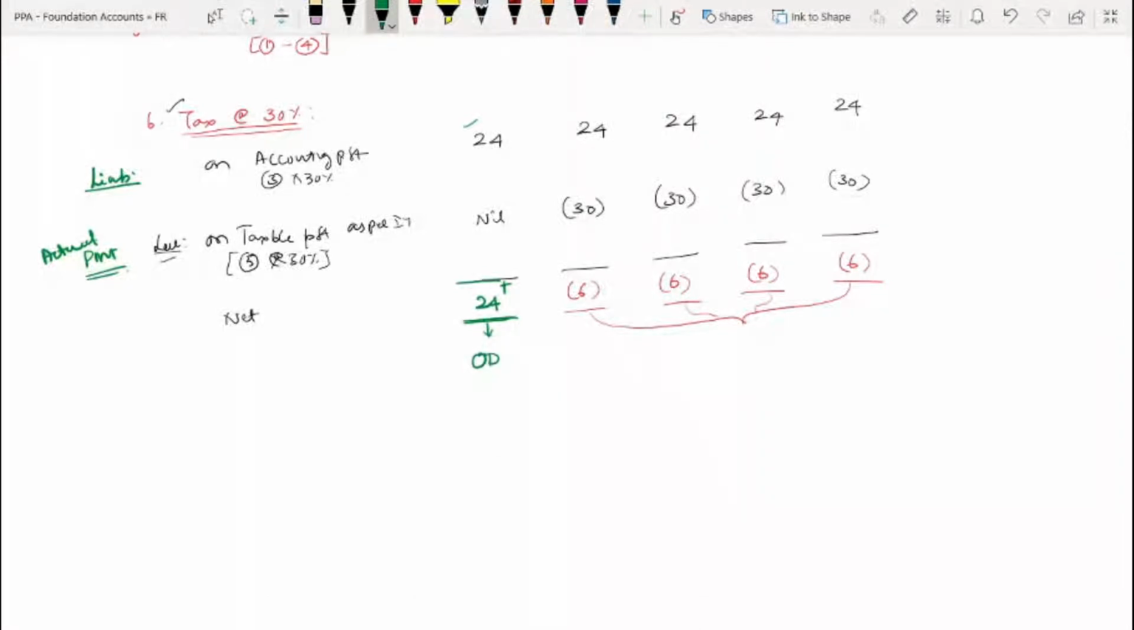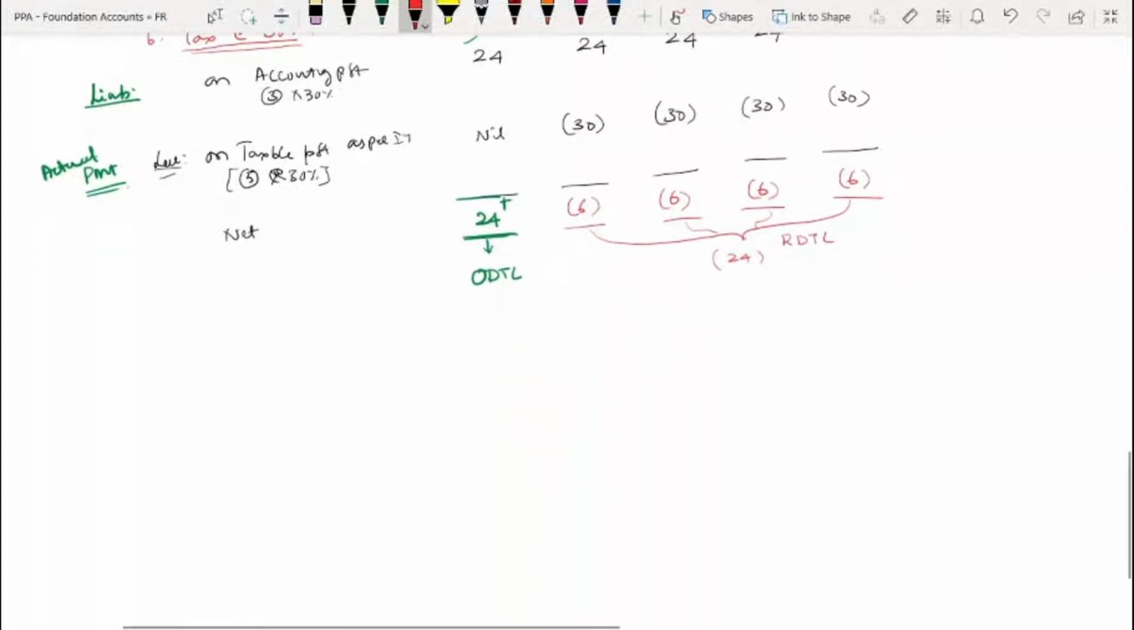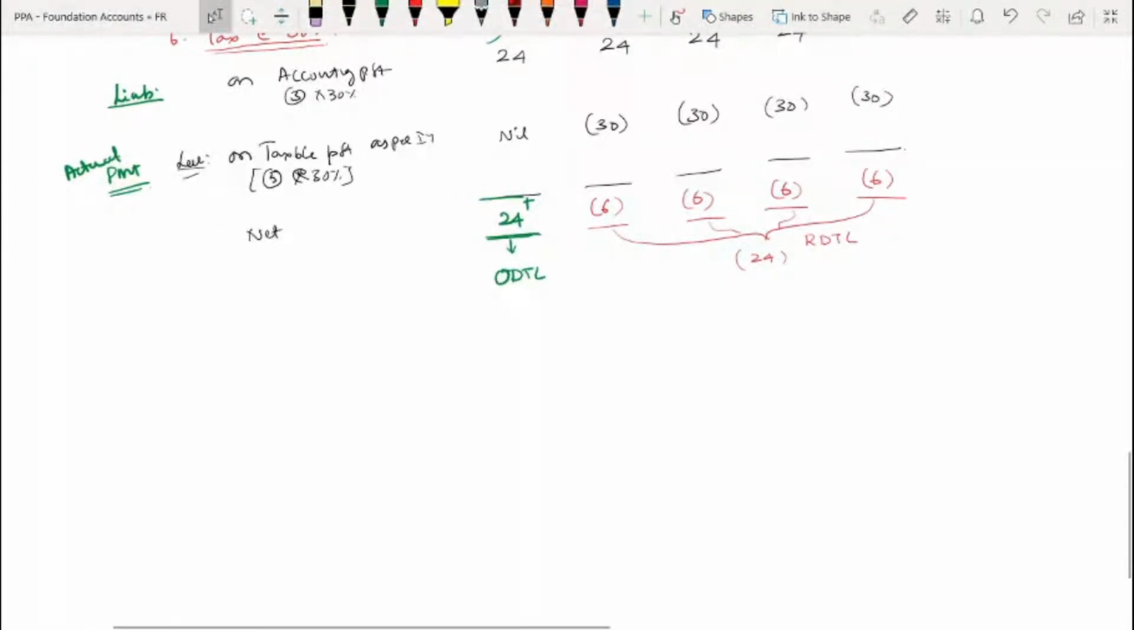Yes, sir. Originating deferred tax liability. Correct? So in the future, this 66 rupees minus 24 is the reversal of deferred tax liability. Are you understanding slowly? Yes, sir. So the moment I say this, students are expecting journal entries for this or not? Yes or no? Yes, sir.